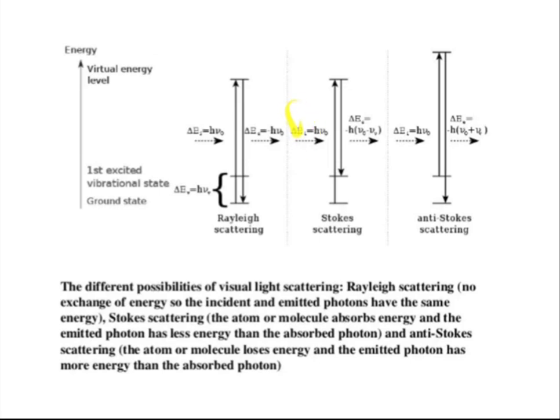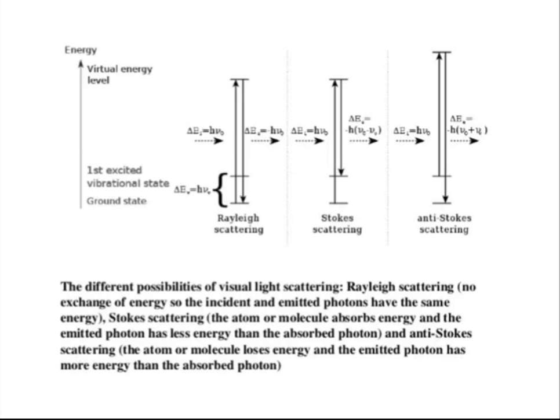Initially delta E is equal to h nu, and the molecule from the ground state absorbs the energy after collision with the photon and goes to the excited state. The excited state is of higher energy, and when the molecule comes back, it does not come to the lower state V is equal to 0, but stops at V is equal to 1.